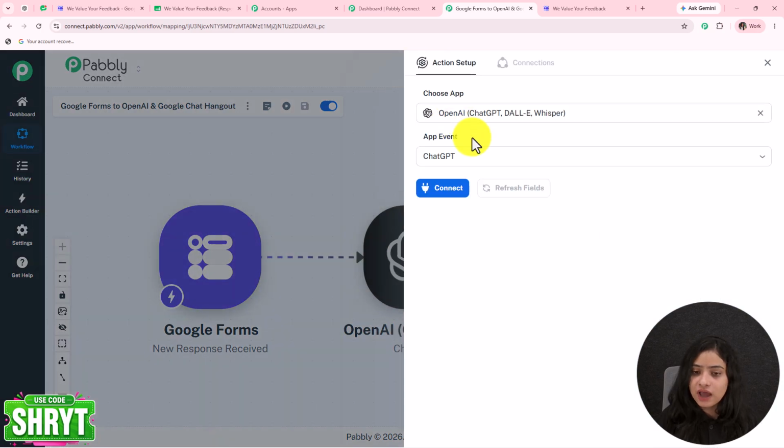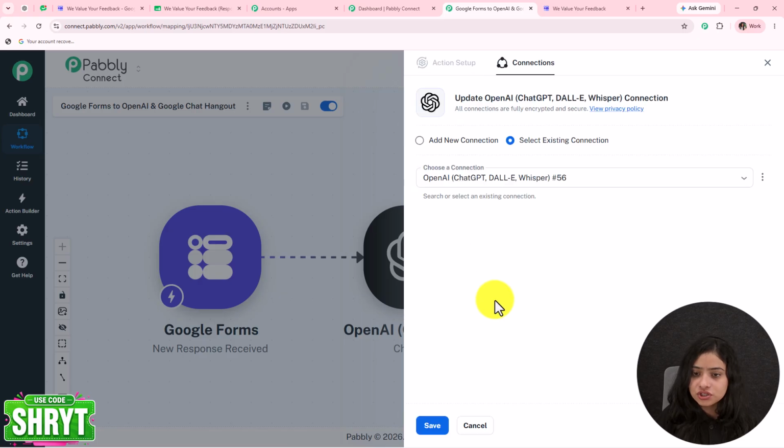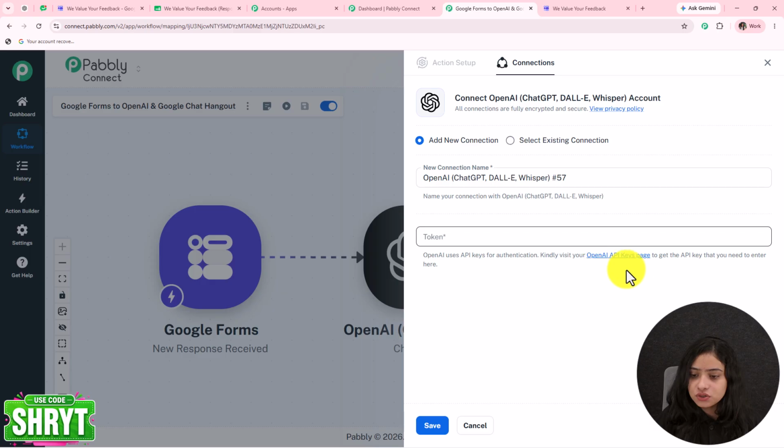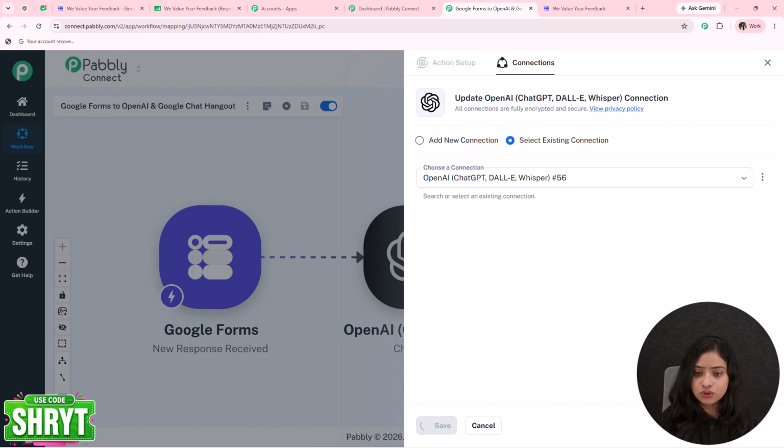Okay, now as the app and event is already selected, we just have to build the connection. To build the connection, click on connect. For a new connection, you require a token. To get the token, just click on this hyperlink. Make sure your OpenAI is already logged in. And as you will go towards this hyperlink, it will take you towards the API key section of OpenAI. When you will go towards it, you can just create a token and paste that token over here. And your connection will be successfully built. I already have an existing connection currently, so I'm going to go with it.